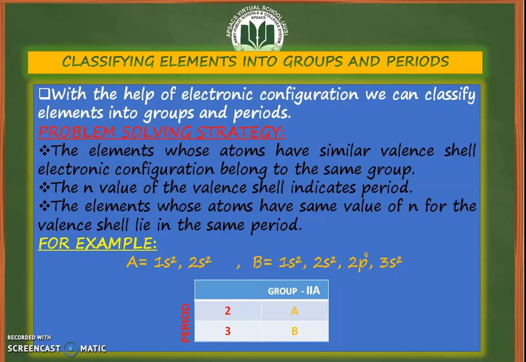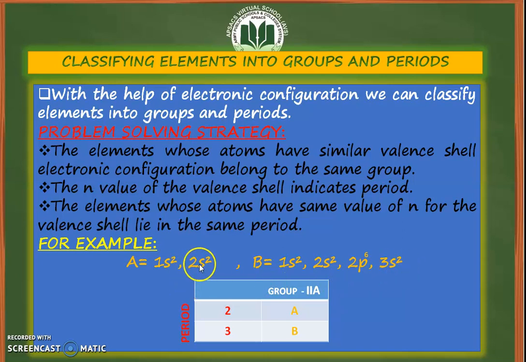For example, here are two examples of elements A and B. You are given the electronic configuration of elements A and B, and you are asked to place them in respective groups and periods. First of all, you need to identify the valence shell in the case of A and B. In A, the valence shell is 2s2 or L shell, while in the case of B, the third shell is the valence shell, that is 3s2.